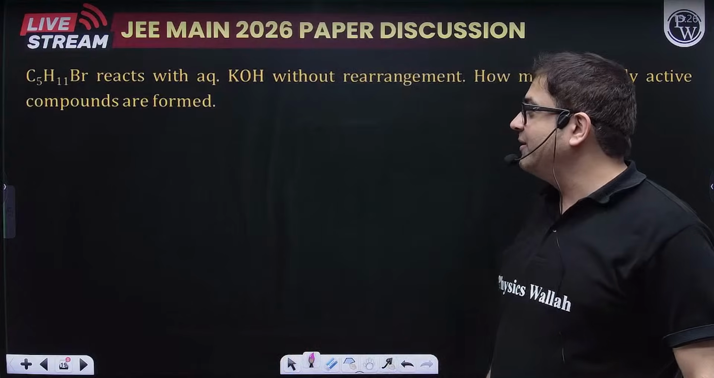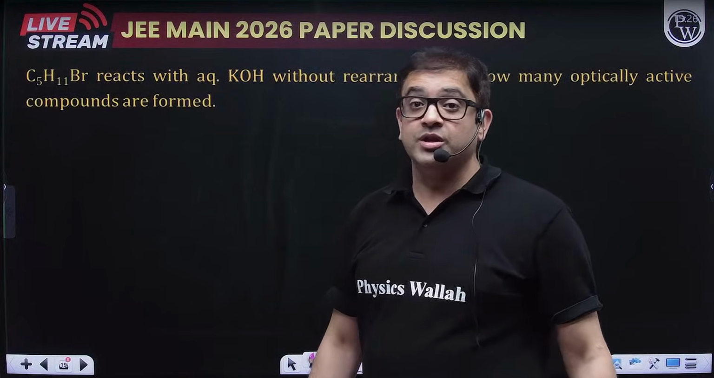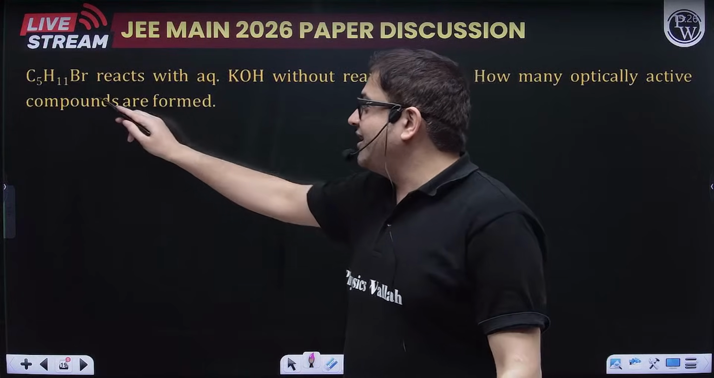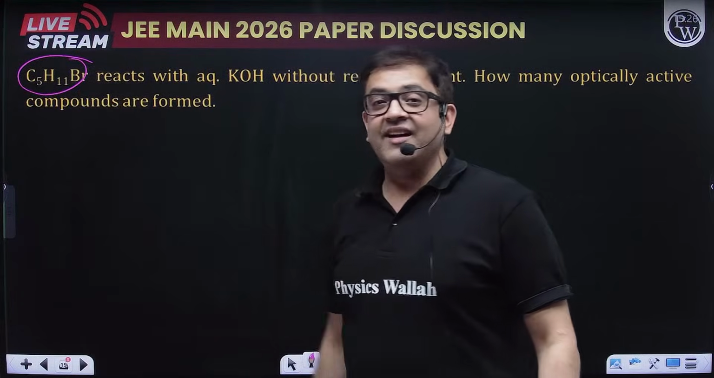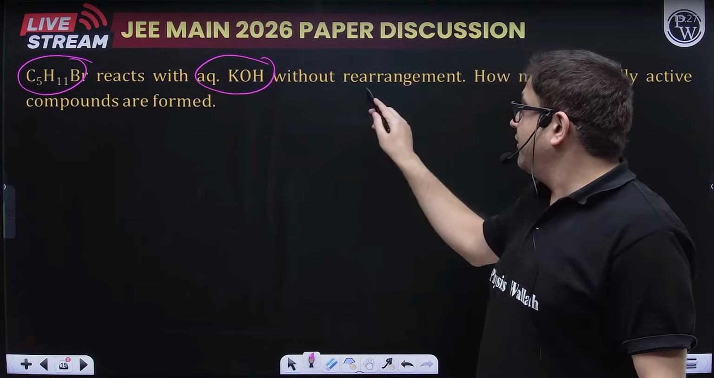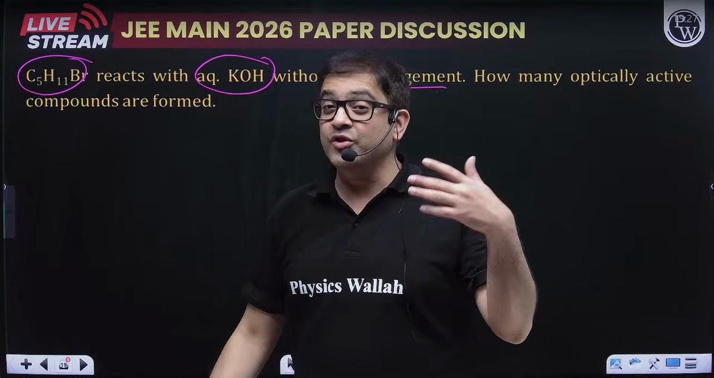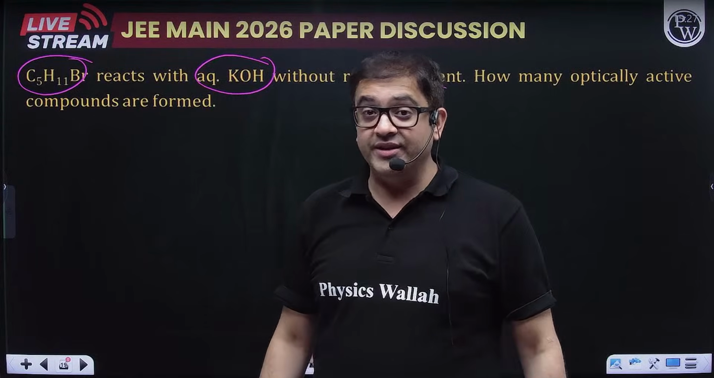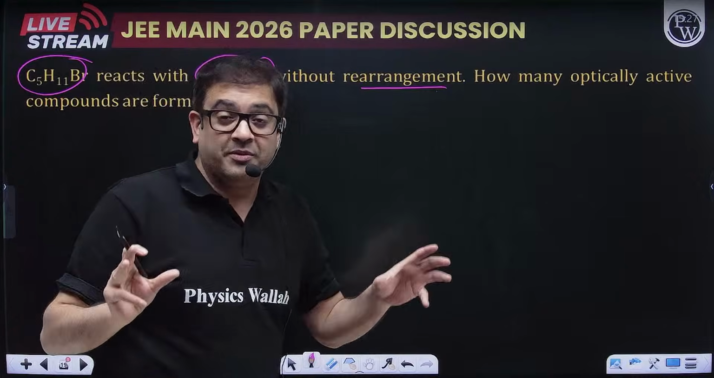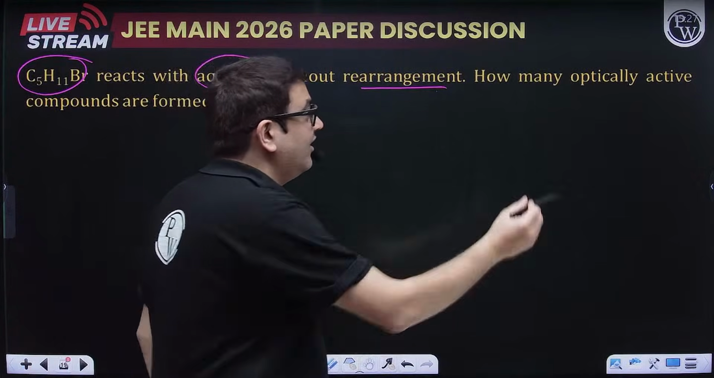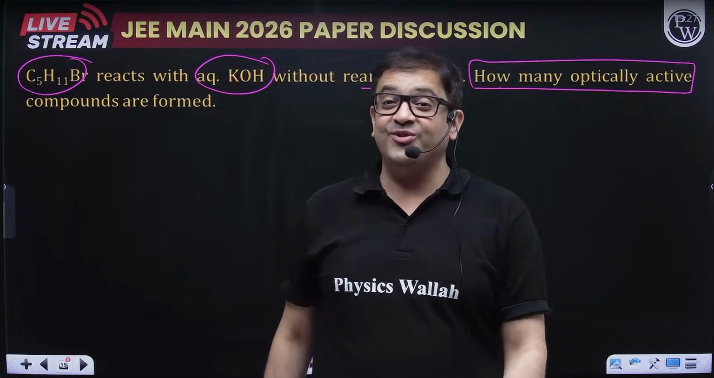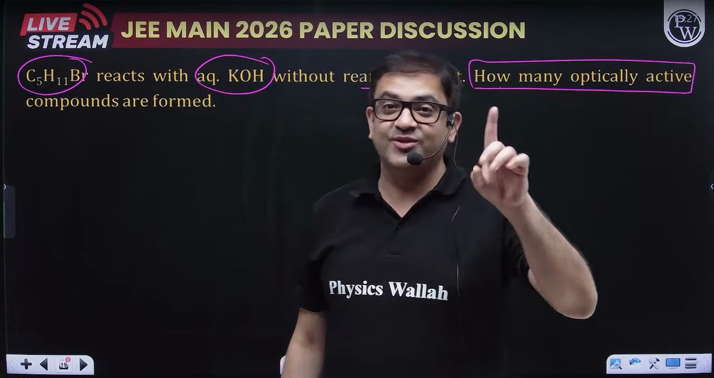So moving forward. Now, this is also a good question because common sense and GOC logic will be required. It is saying, I have this alkyl bromide and it has to react with aqueous KOH without rearrangement. So you just have to remove bromine and add OH. It is not asking about the product. Yes, it will be alcohol, but it is asking how many optically active products you will have. Therefore, it is a good question from GOC.